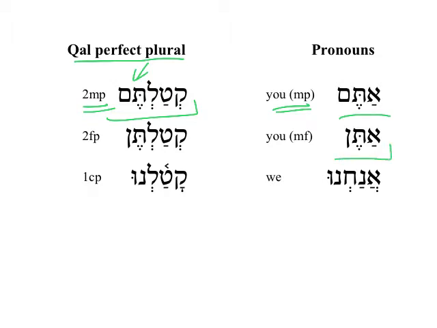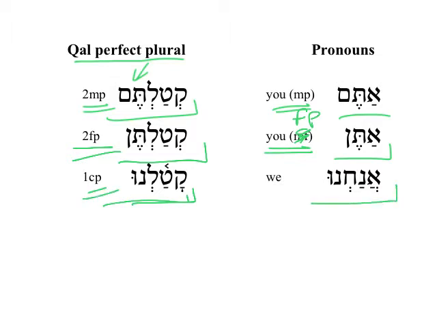And aten, the pronoun subject you, feminine plural, you have killed, 2fp, katalten. Katalnu, we have killed, 1cp, has a little bit of similarity to the subject pronoun anachnu, we.